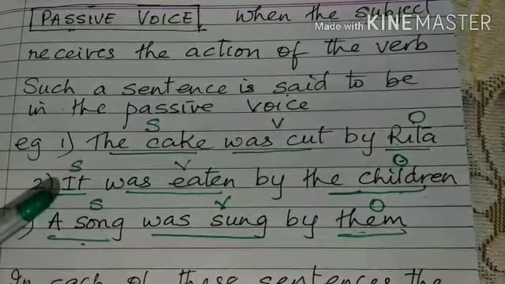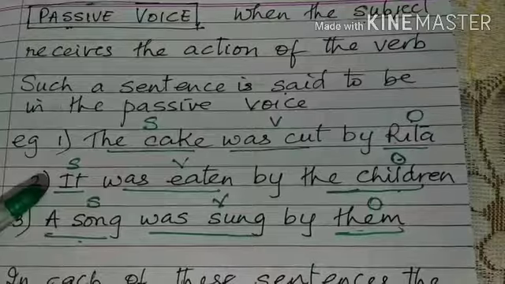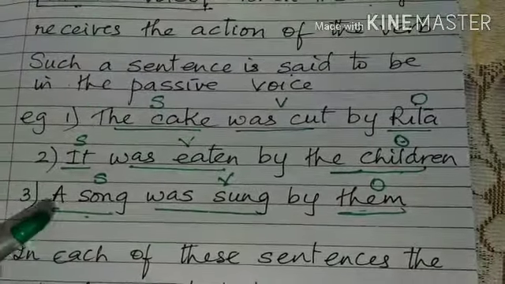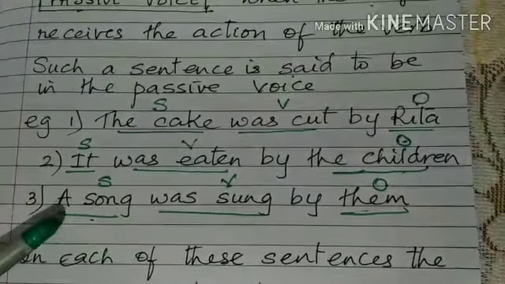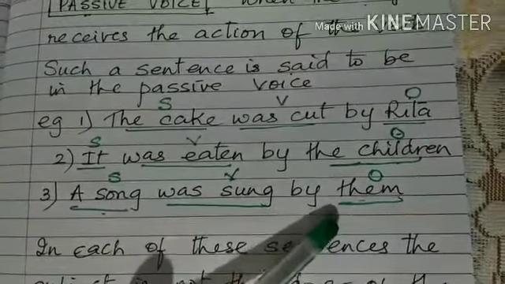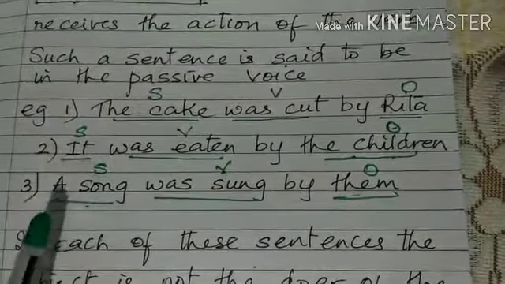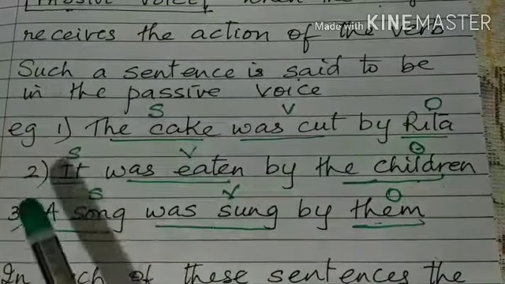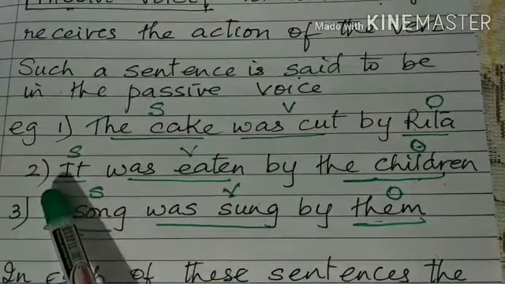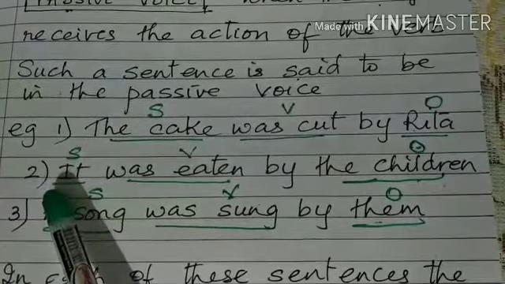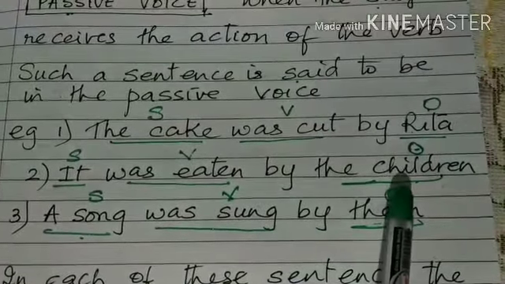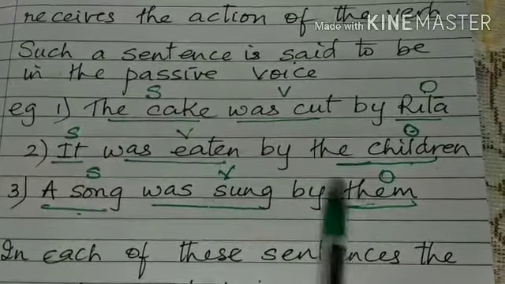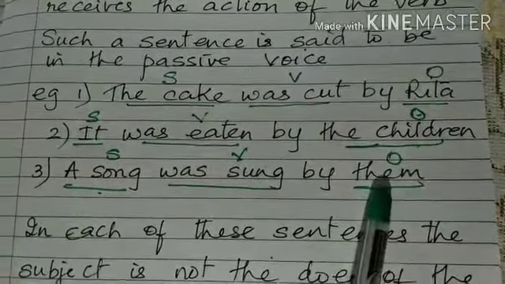In the active voice, the children ate it. So, it was eaten by the children. And in the active voice, they sang a song becomes a song was sung by them. So, in these three sentences, as we can see, the active subject becomes the passive object. Here, the cake was eaten by the children. So, the active subject, the children, becomes the passive object. And they becomes the passive object, them.